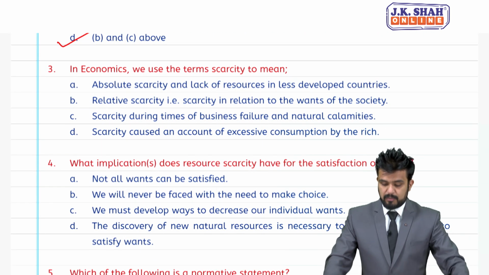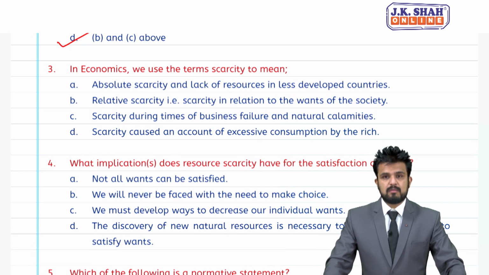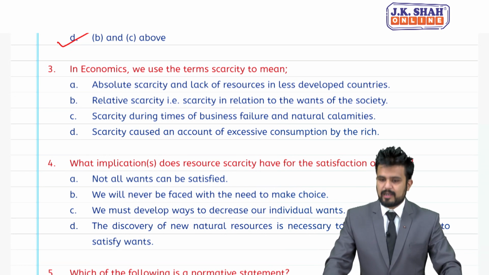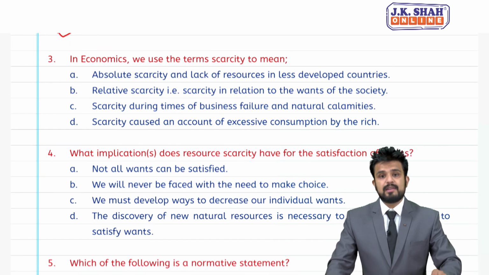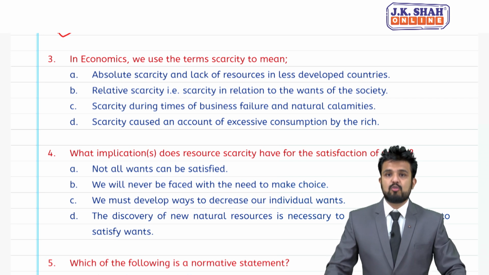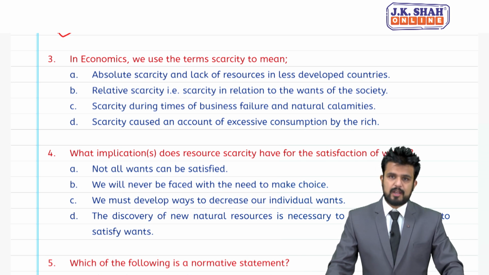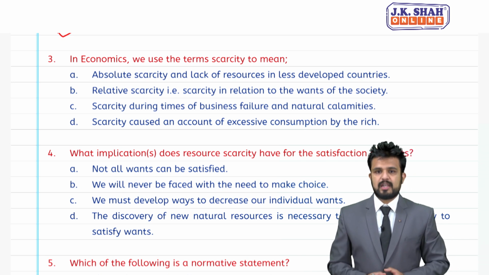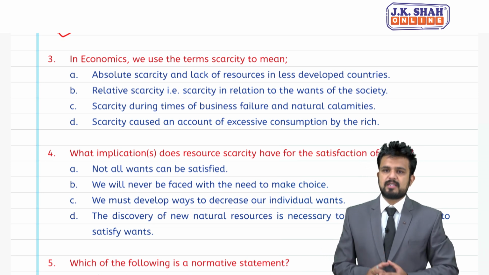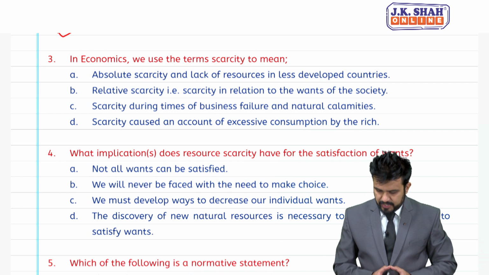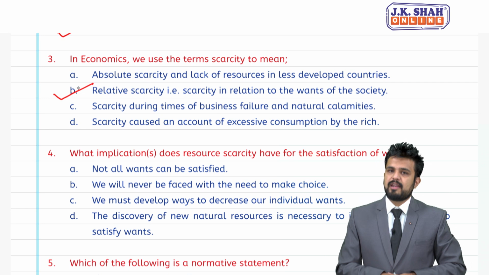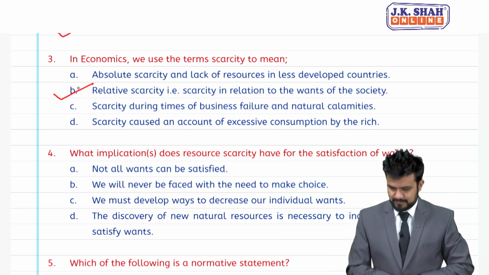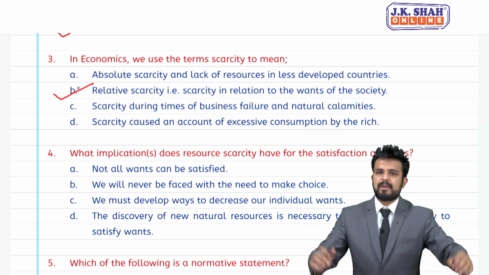MCQ number 3, in economics, we use the term scarcity. What does it mean? A, absolute scarcity and lack of resources in less developed country. B, relative scarcity, that is scarcity in relation to the wants of the society. C point is scarcity during the times of business failure and natural calamity. D point is scarcity caused on account of excessive consumption by rich. Most appropriate answer, students, is B, that is relative scarcity in relation to wants of the society. So, as you know, wants are unlimited.